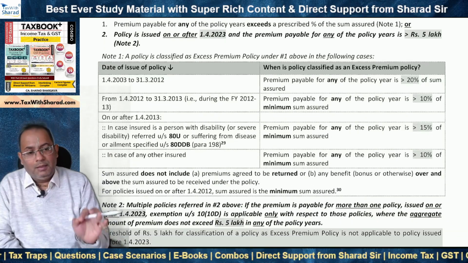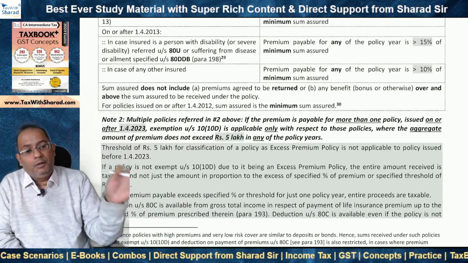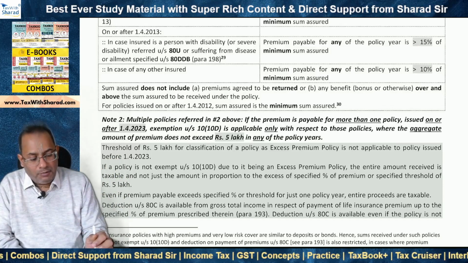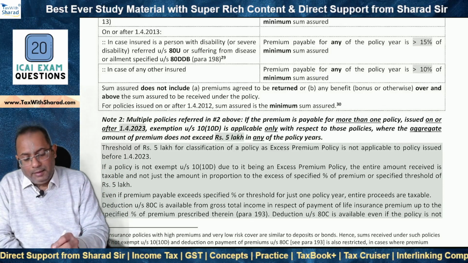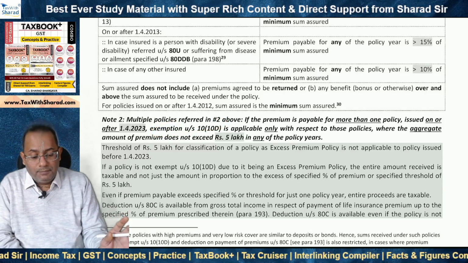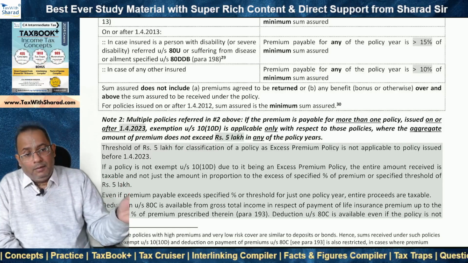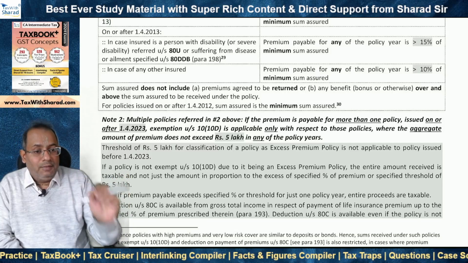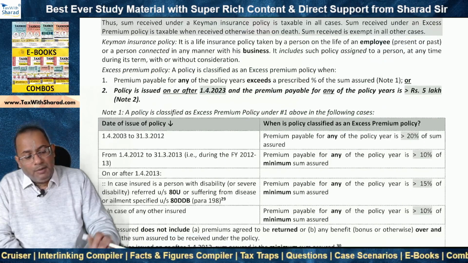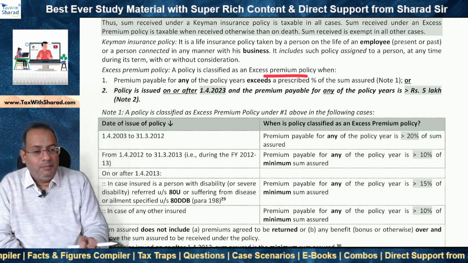So the basic condition is the date of issue, which should be on or after 1st April 2023, and if more than one policies are such as have been issued on or after this date, then the exemption under section 10(10D) may not be available in respect of all the policies, even if the premium payable for each of those policies is not more than 5 lakh, right? Because if the premium payable is more than 5 lakh, then the straightforward case is that the policy becomes an excess premium policy.